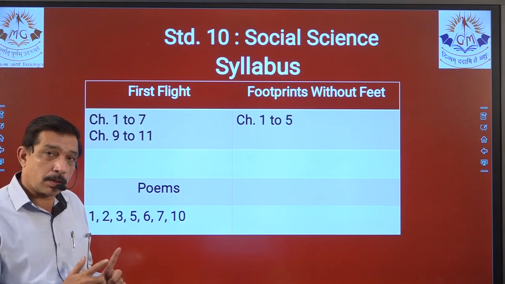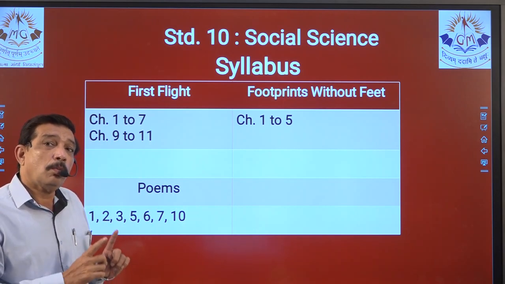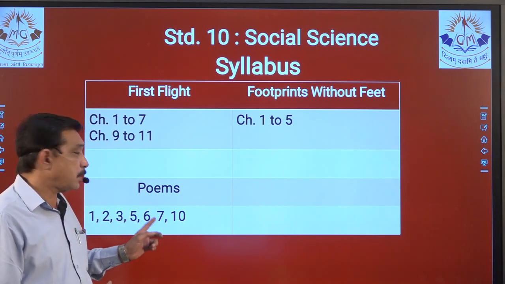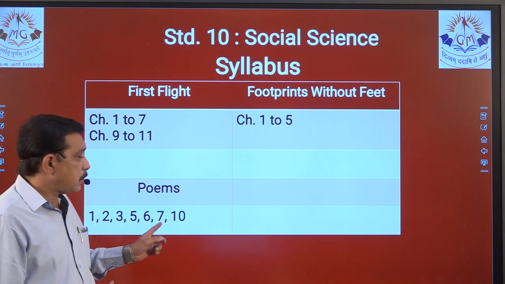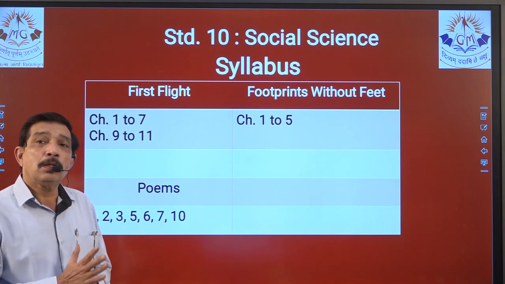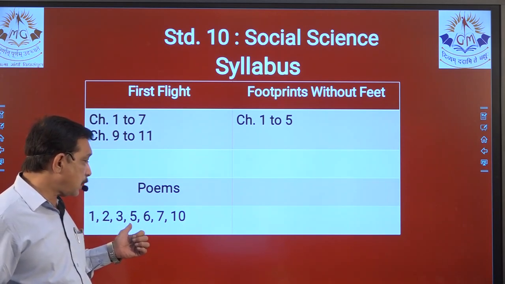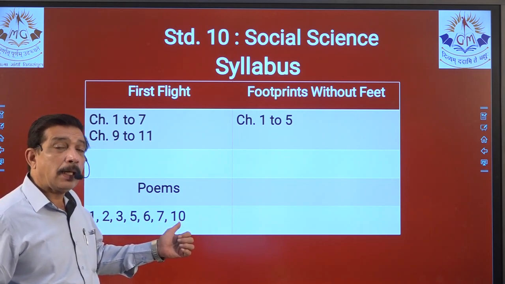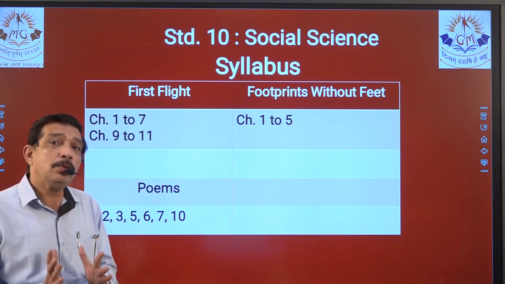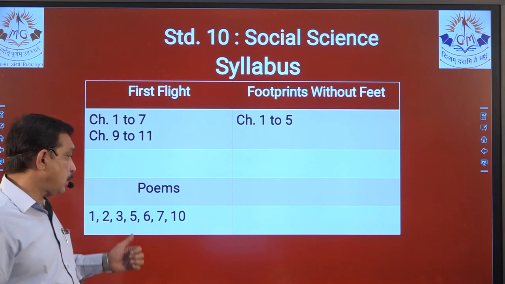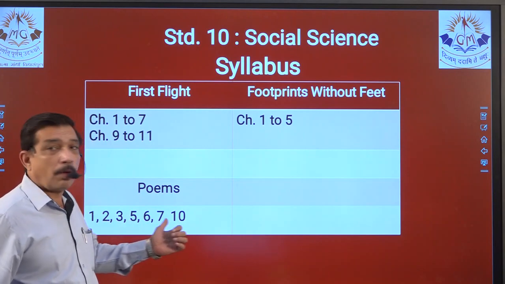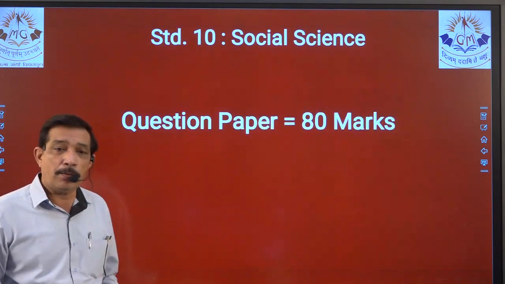So we will discuss first about the poems that are included. They are poem number 1, 2, 3, 5, 6, 7 and 10. 3 plus 3, 6 and 1, 7 poems are there in the syllabus. Now, which are the poems that are cut? Poem number 4 is cut, poem number 8 and 9 are cut, and poem number 11 is cut. So we have 4 poems less to prepare for the examination. Which are the poems that are excluded? Poem number 4, poem number 8, 9 and poem number 11.